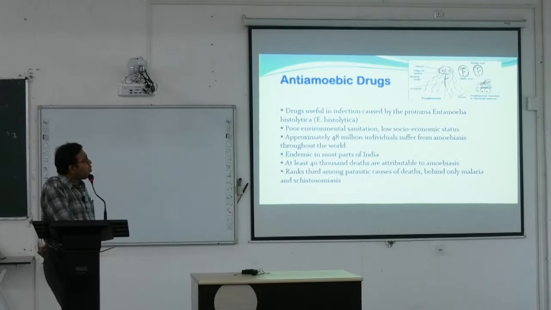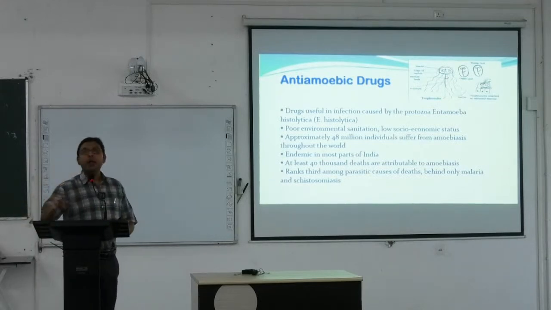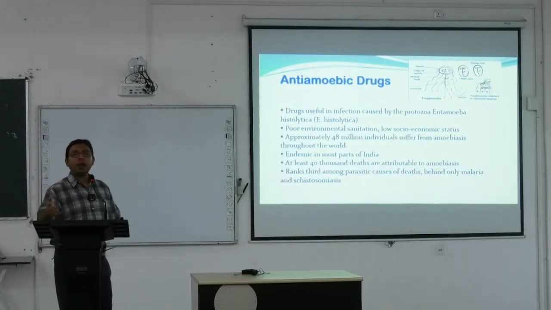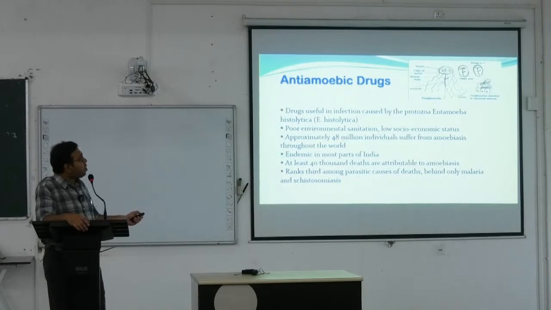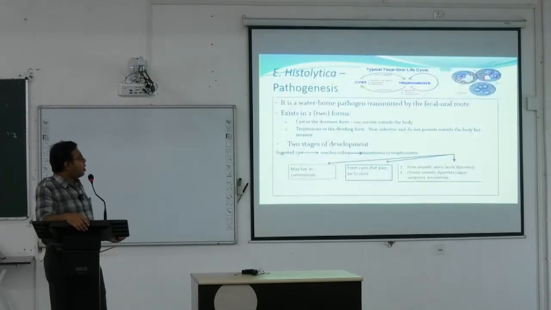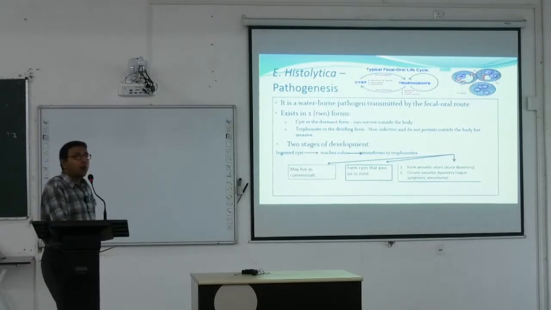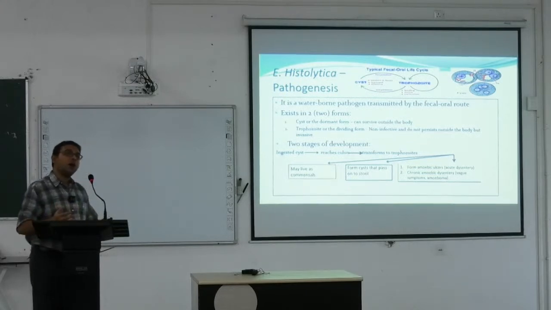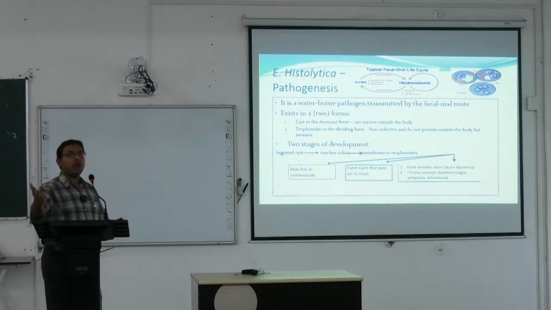So this is the trophozoite and the cyst of the amoeba. The most common amoeba that causes amoebiasis is Entamoeba histolytica. Again, in microbiology or parasitology, you will read about this. This is the structure of the trophozoite and this is the structure of the cyst of Entamoeba histolytica. So how does it cause pathogenesis? It is a waterborne pathogen, transmitted by the fecal-oral route, and due to poor sanitation and poor environmental conditions, it is transmitted from one person to another.